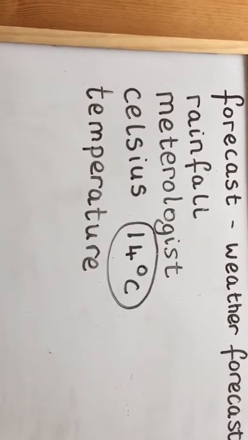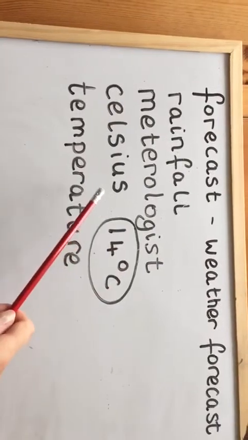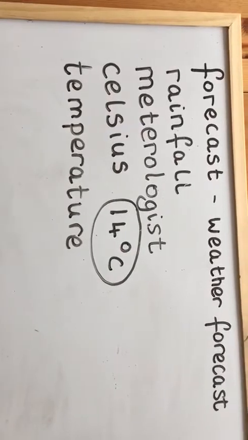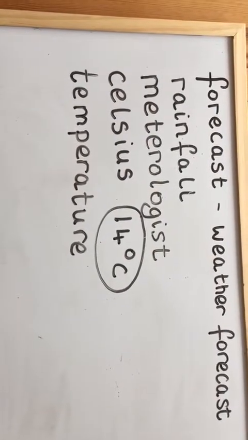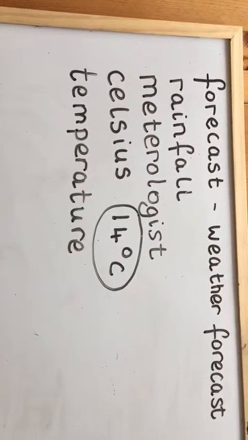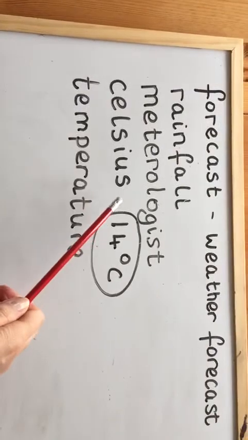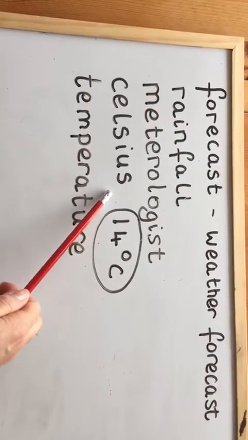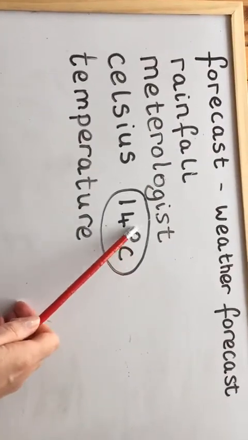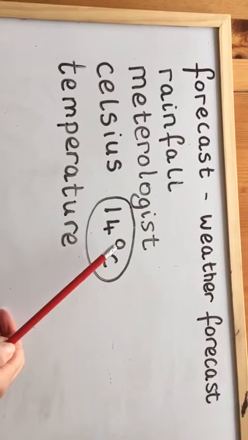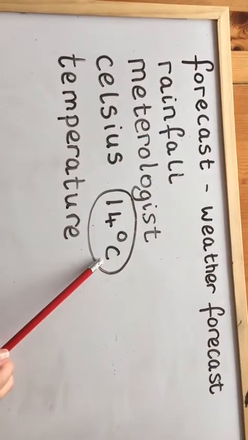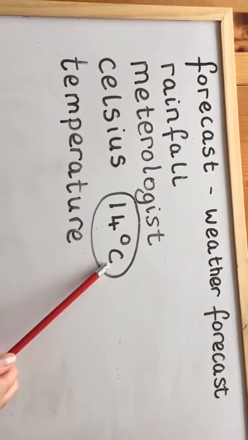Now the next word here is another new word, and it is Celsius. Okay, so this is the measure that we use to measure temperature. It's like the way we measure length in centimetres and metres. We measure temperature in degrees Celsius. Okay, so you can see here we have a temperature written, and it is 14 degrees. The small little 0 here stands for degrees, and C is the short way of writing Celsius.